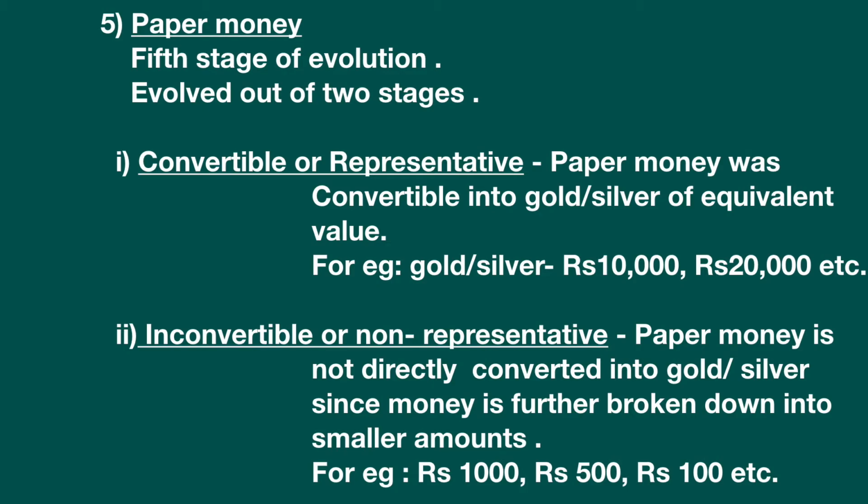On the other hand, in inconvertible or non-representative money, on the left side you will have only one gold coin or one gold bar, but on the other hand there will be bundles and bundles of money because it is not directly convertible. We have to make it a sum of much money that would be equatable to gold, then only it will be convertible, or else it will not be convertible with only one paper money.